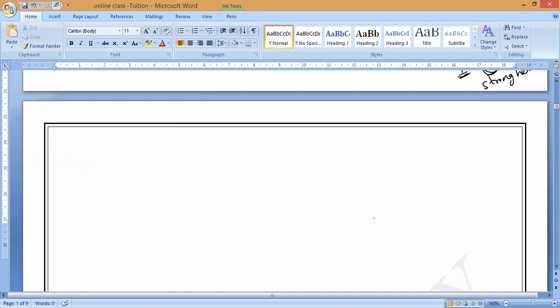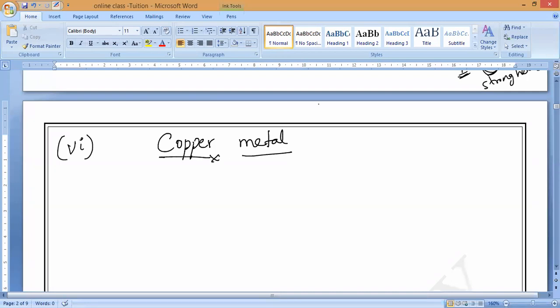Now we will take the next example. Iron is over. After iron, the very important one is copper metal. Let us check the copper metal, all of you, very carefully. Copper does not react even with strong heating. After iron comes copper, sir. After iron, copper.